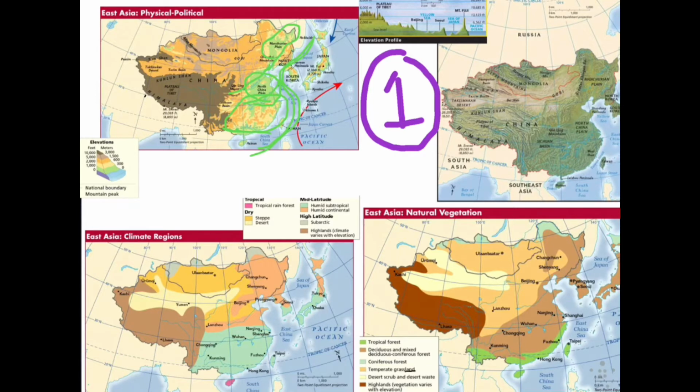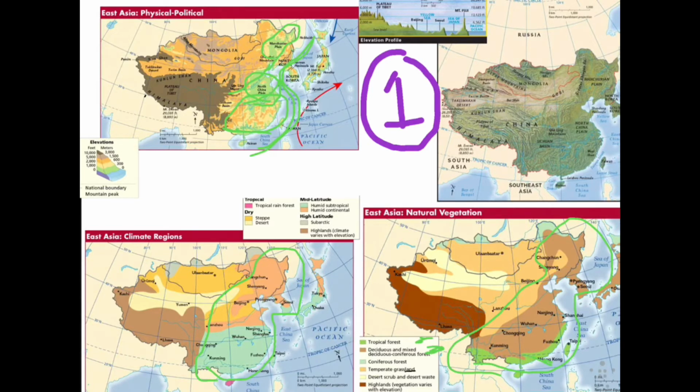D, describe the climate and vegetation of Eastern East Asia. Climate and vegetation of Eastern East Asia is going to be a lot more wet than Western Asia was. You're going to have some humid subtropical, some humid continental, and even some steppe zones located in there. And then that's going to reflect on the vegetation map as well, there towards the right, because you're going to have some deciduous, mixed deciduous coniferous forests, as well as some tropical forests in that southeastern portion of this area.